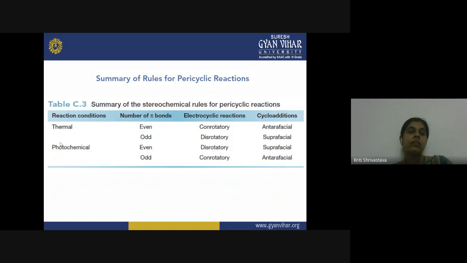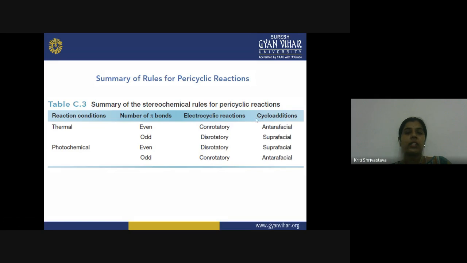When you consider the photochemical reaction, now the situation is reversed. The HOMO of the excited state of the molecule is being considered, and generally it has the configuration of the terminal p lobes opposite to that of the thermal condition. So here, when you have an even number of pi bonds, in the electrocyclic reaction, you will get a disrotatory motion of the orbital, and in the cycloaddition, you will get a suprafacial motion.